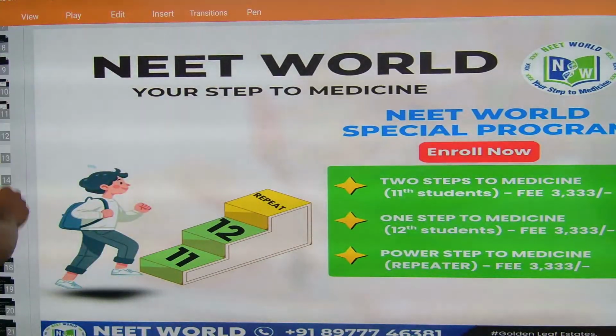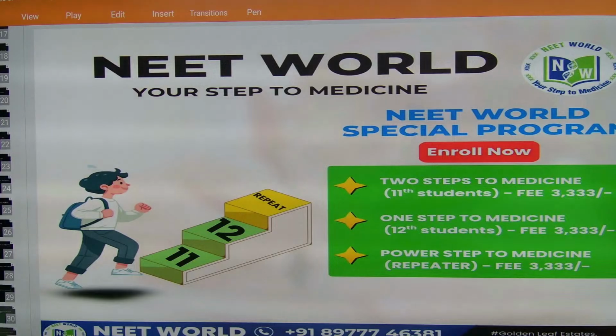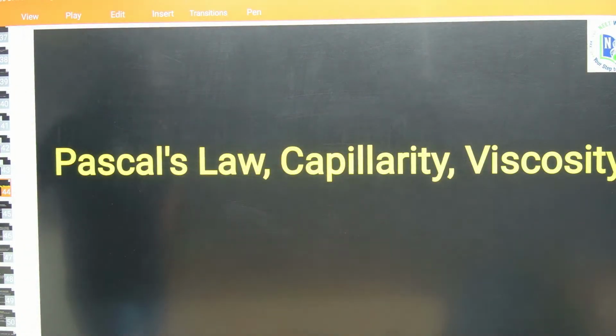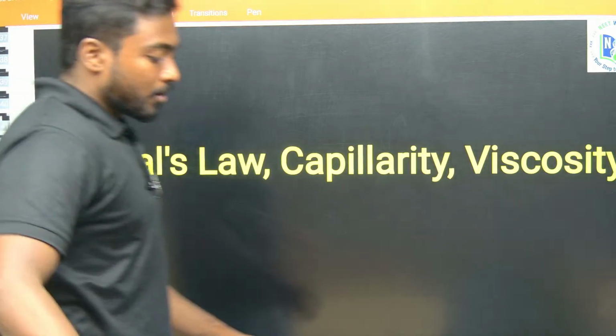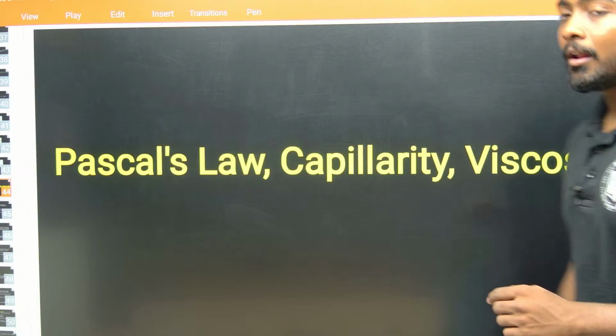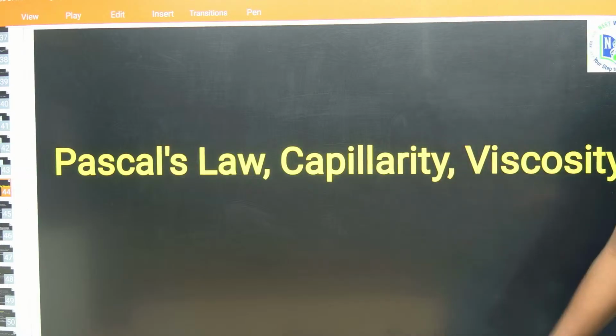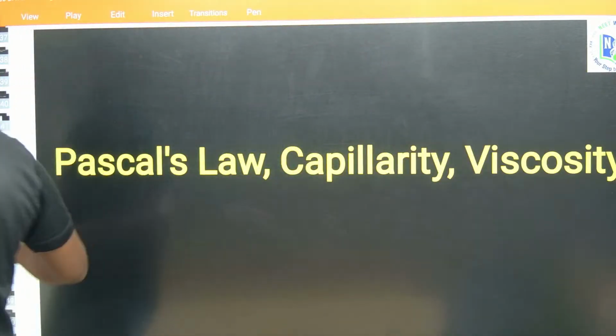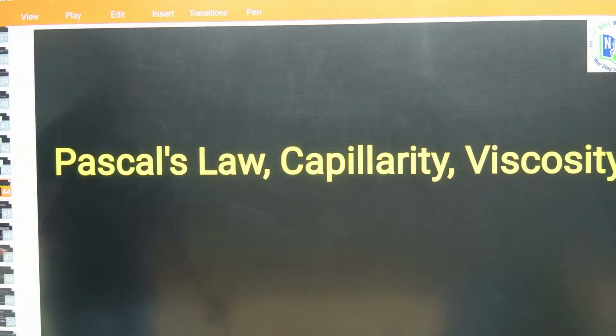The topics we are going to see in today's session are Pascal's law, capillarity and viscosity. These are the topics we go across in fluids. First we will see what Pascal's law is, what capillarity is, and what viscosity is, the meaning of these.